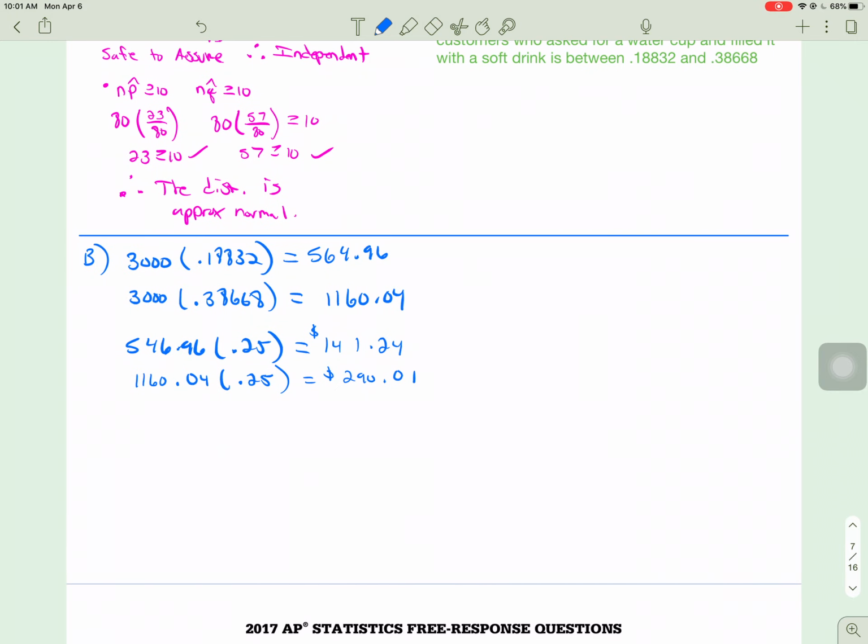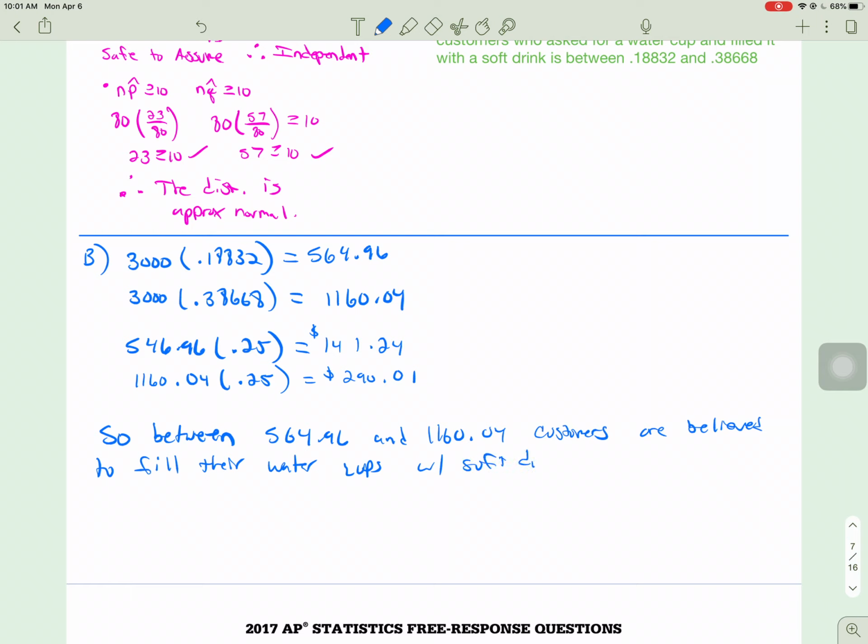So write a little sentence at the end. I'm going to say, so between 564.96 and 1160.04 customers are believed to fill their water cups with soft drinks, costing the restaurant between $141.24 to $290.01. Right? And if you want a little fun,